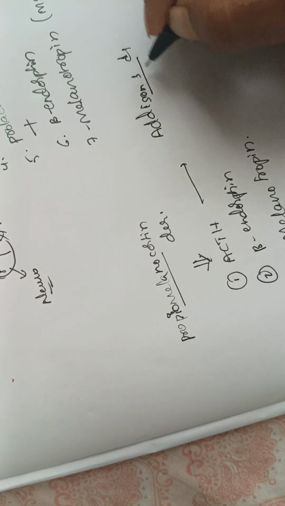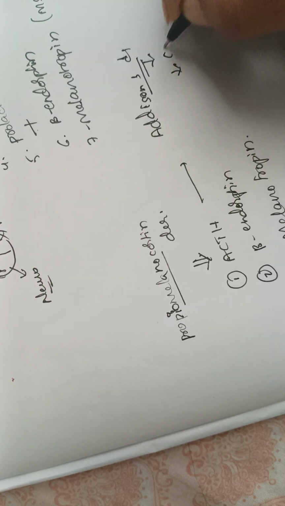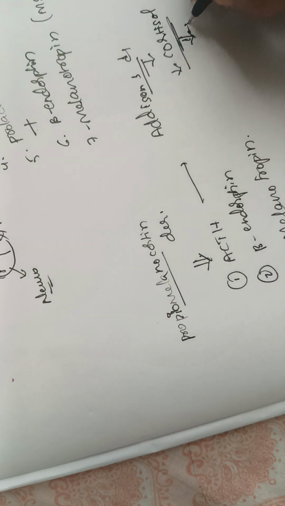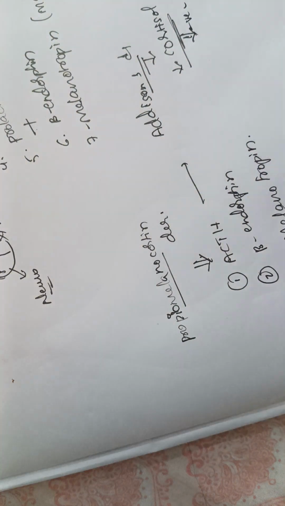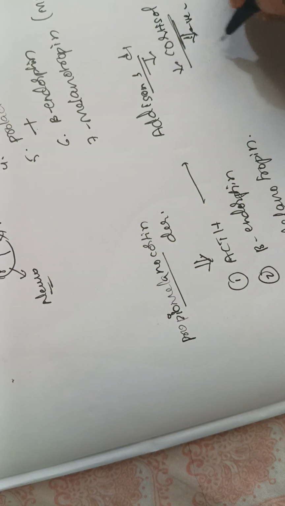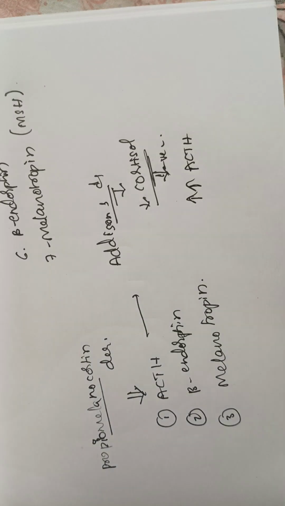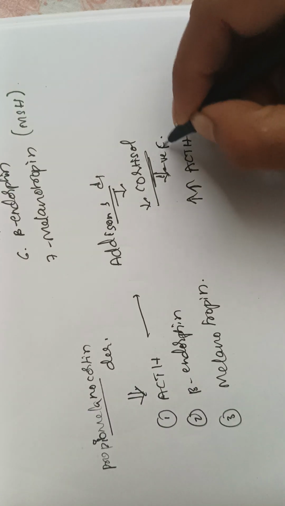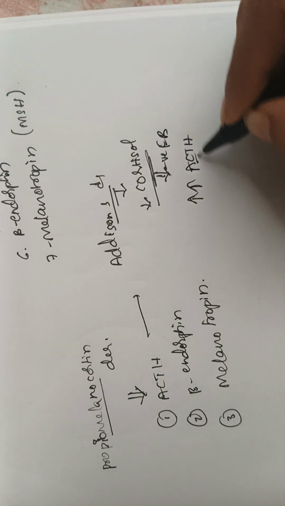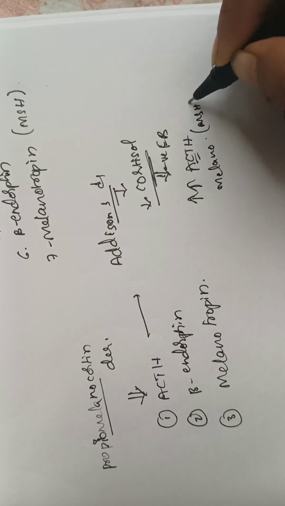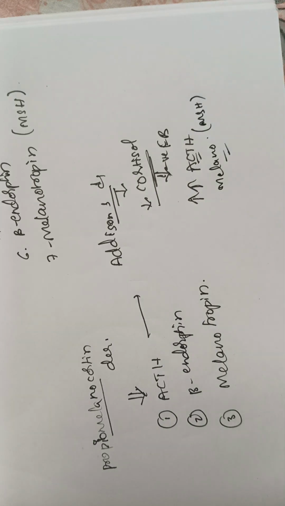Okay, so for example, in case of Addison's disease, you all know what happens in Addison's disease? Yes, correct. Decrease in cortisol levels. That leads to negative feedback to the hypothalamus, from which there is increase in ACTH to stimulate the adrenal gland. Okay, because of this negative feedback, along with ACTH, there is also production of melanotropin, also known as melanocyte stimulating hormone. Therefore, in Addison's disease and in some cases of Cushing's disease, there is pigmentation.